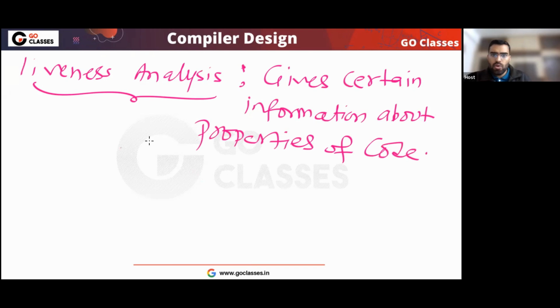Now, once you have this information, you can use it to remove dead code.